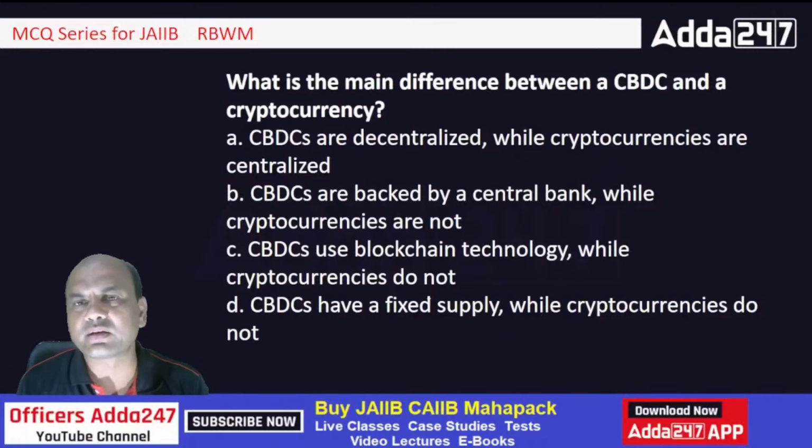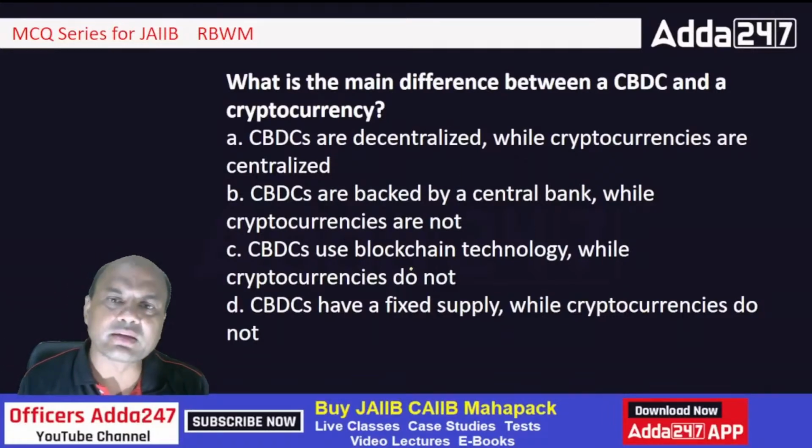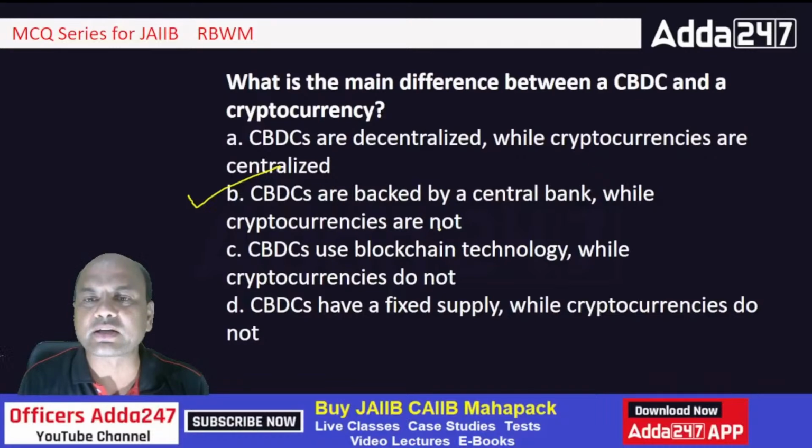What is the main difference between them? Only one difference. Only one. Remaining all things are the same. So the answer is B: it is backed by central bank while cryptocurrencies are not. Remaining A, C and D are the same for CBDC and cryptocurrency. Both are under blockchain. Both are decentralized. CBDCs have a fixed supply, nothing like that.